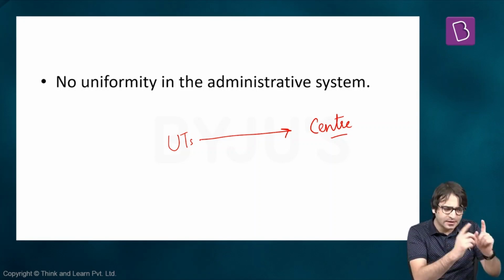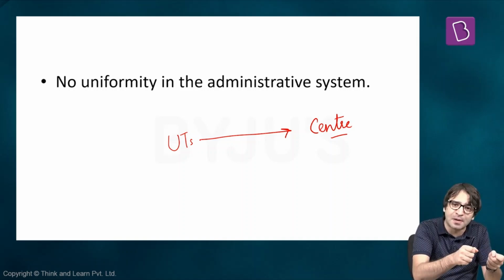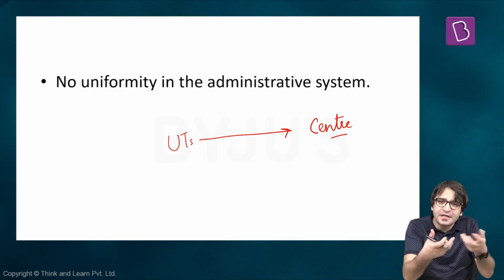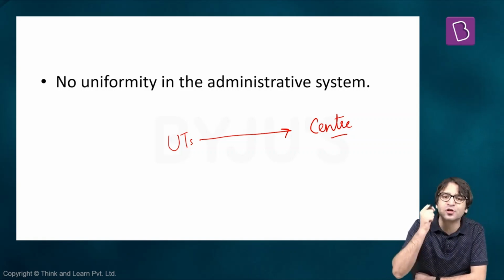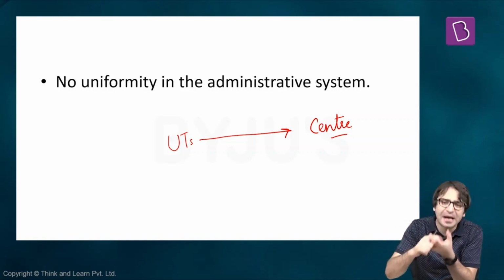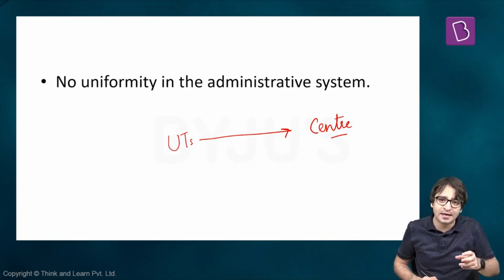There is no legislative assembly. There is no chief minister. That means they are directly controlled and administered by the center. That means there is no dual government. There is no distribution of powers. That means these union territories do not share a federal relationship with the Union of India. The federal relationship is shared by 28 states, where they have a dual government, where there is distribution of powers. But that is not applicable for a union territory. Despite the fact that Delhi has a legislative assembly and Puducherry has a legislative assembly, even then there is a control of the center over these union territories, which we are going to discuss very soon.